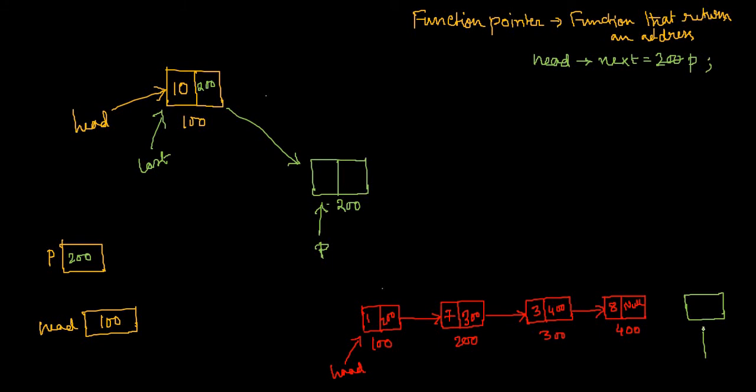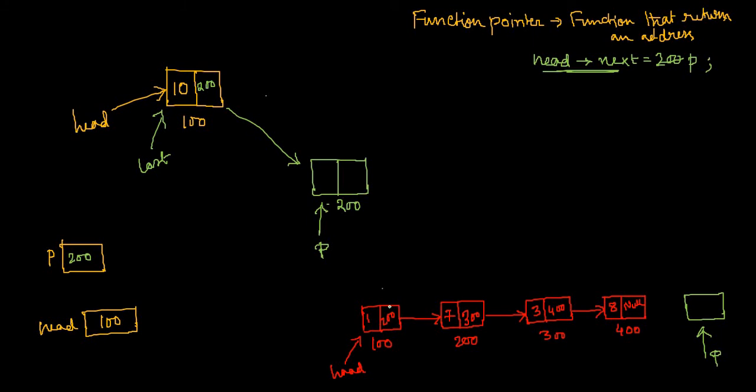This is pointed by P, the newly created node. Somehow, if you want to connect this node with the newly created node, you have to reach this node first. If you write this statement in this situation, what will happen?